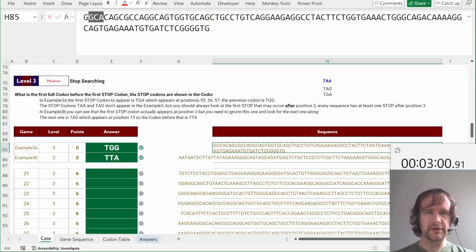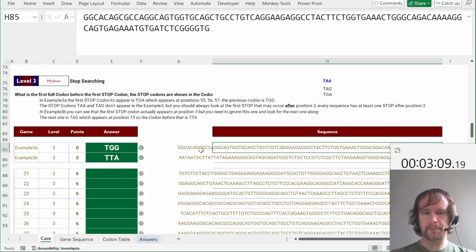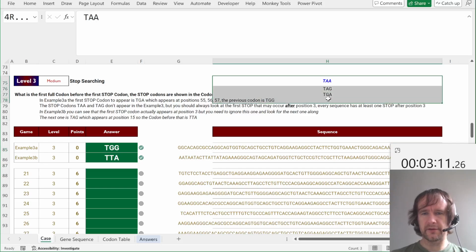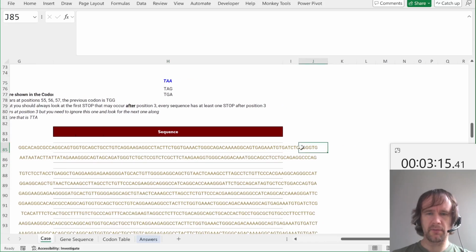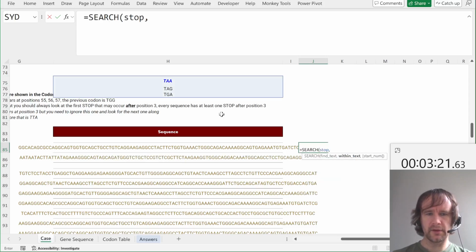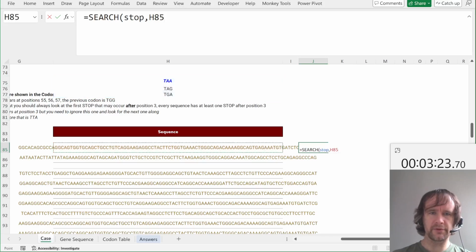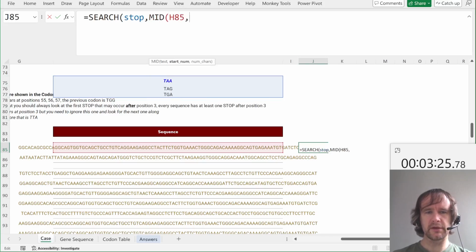And same if this was a stop codon, you don't have a full codon before it, you need at least 3 characters. So we have to find the stop codons in here, but from at least position 4 on. So we can say search for stop in here, but we want to say mid of this starting in position 4 and whatever, 999 should capture it all.